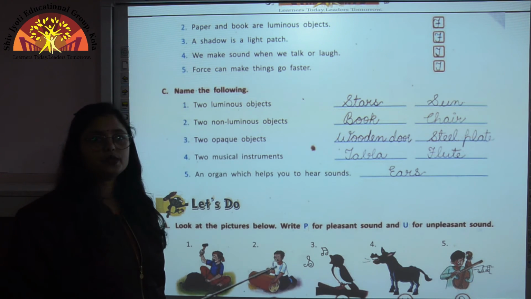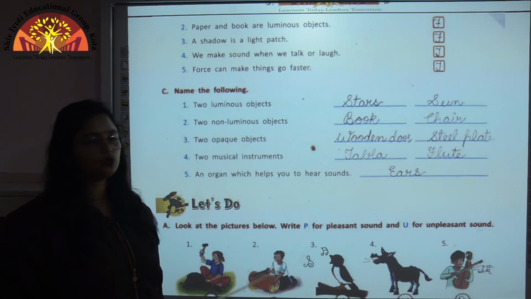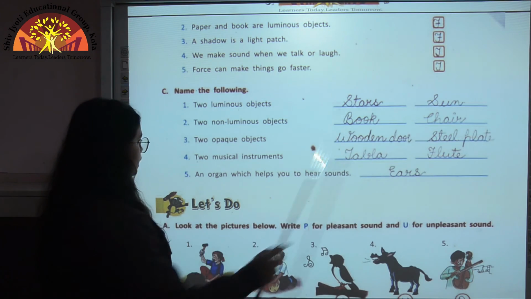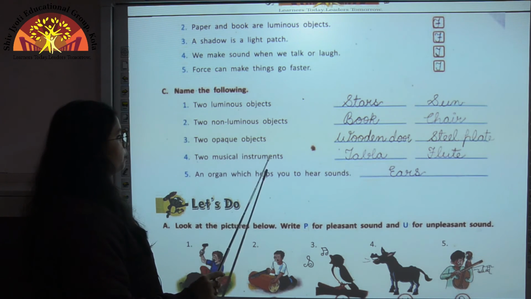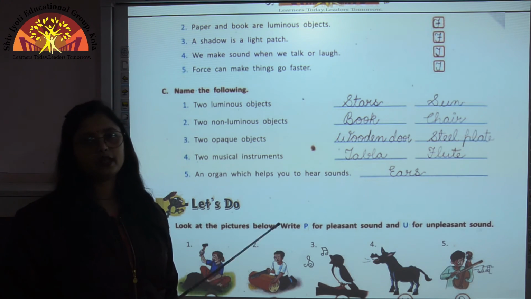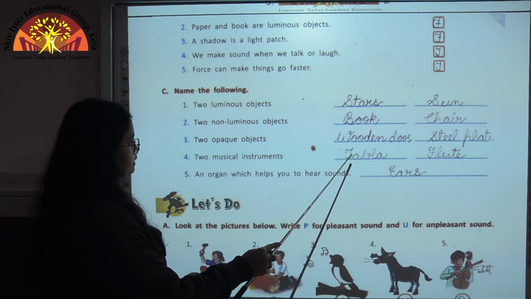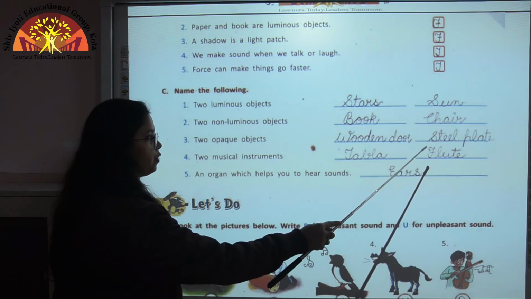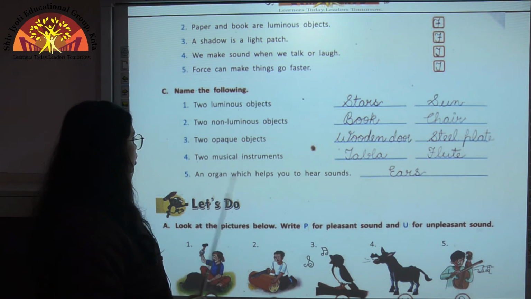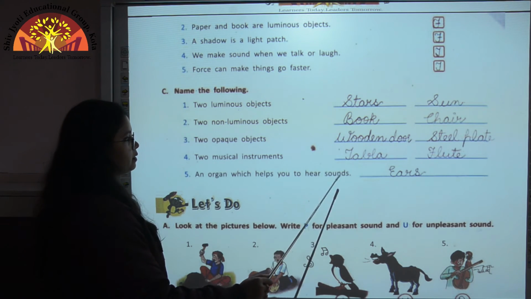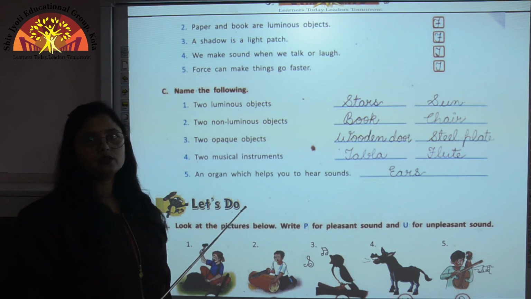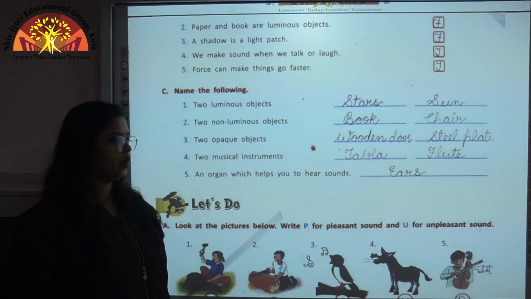Two opaque objects. So these are the objects which do not allow light to pass through them. So any example you can write here, wooden door and steel plate. Two musical instruments. So children, these are the instruments which produce soft and pleasant sound that make us feel happy. So the examples are tabla and flute. Tabla and flute are two musical instruments. An organ which helps you to hear sounds. So it is ears. Ears are the organs which help us to hear the sound.